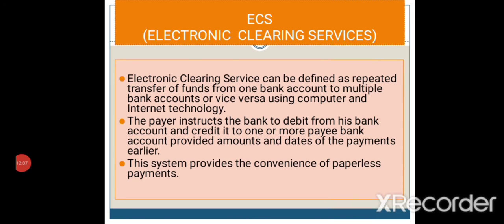Electronic clearing service can be defined as repeated transfer of funds from one bank account to many bank accounts or vice versa. It may be done using computer or internet technology. Here the payer will instruct the bank to debit from his bank account, and it will be credited to one or more paying banks, and the amount and the date of the payment will be provided earlier.